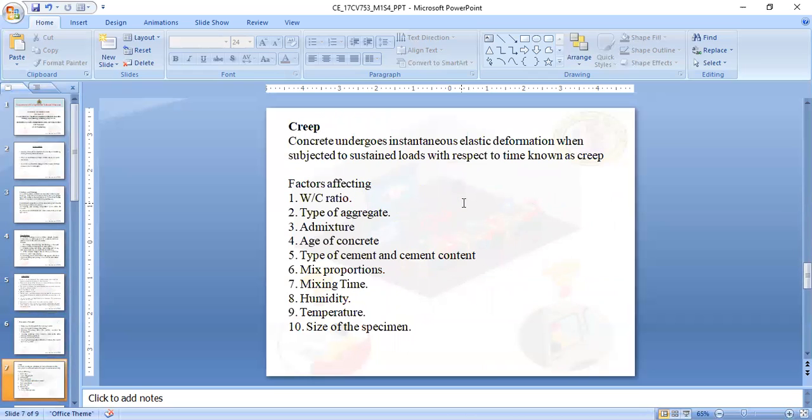Next, coming to creep. Creep of concrete is the strain that continues without any increase in applied stress. This we have studied in concrete technology itself, so here also it is the same. Some of the factors which affect the creep of concrete are water-cement ratio, type of aggregate, admixtures, mixing time, and humidity. That means continuous deformation will occur in the concrete elements.